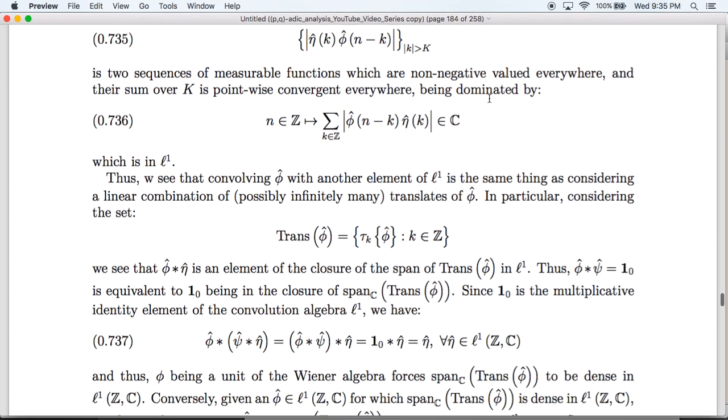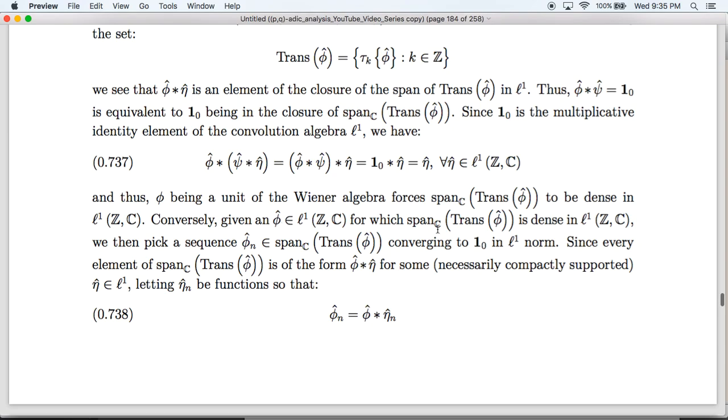So anyhow, we assume that phi hat has a dense span of translates, and then we pick a sequence in the span of translates approximating 1, 0. Then, in particular, this means that there has to be some compactly supported function eta n hat such that phi n hat is the same thing as convolving phi hat with eta n hat. In other words, because this, by definition, is a linear combination of translates of phi hat, we can just figure out what the translates are, and that immediately gives us our eta n hat.